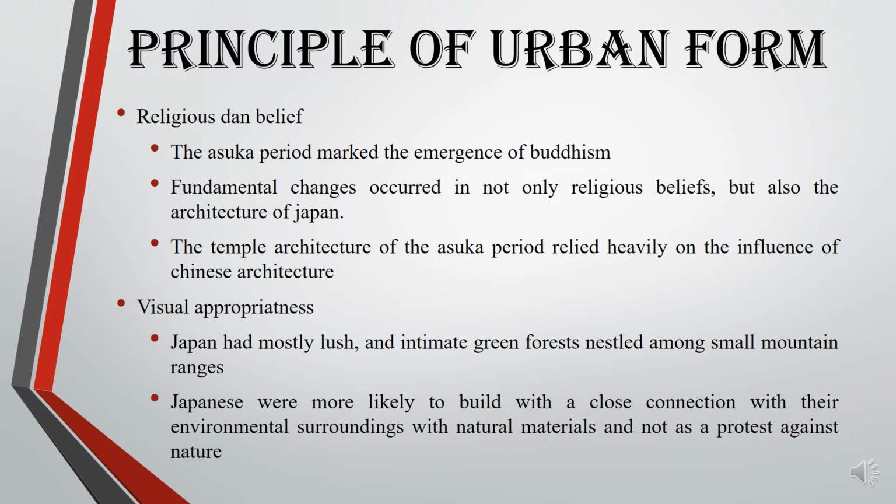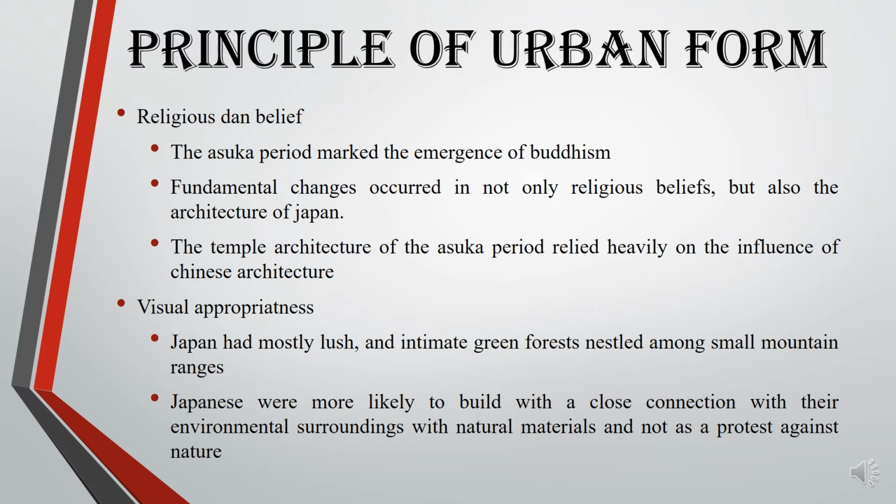The environment in China differs greatly from Japan, where Japan has mostly large and intimate green forests among small mountain ranges. China had much more harsh and savage mountainous terrain that went from both extremes of hot and cold, but not much in between.